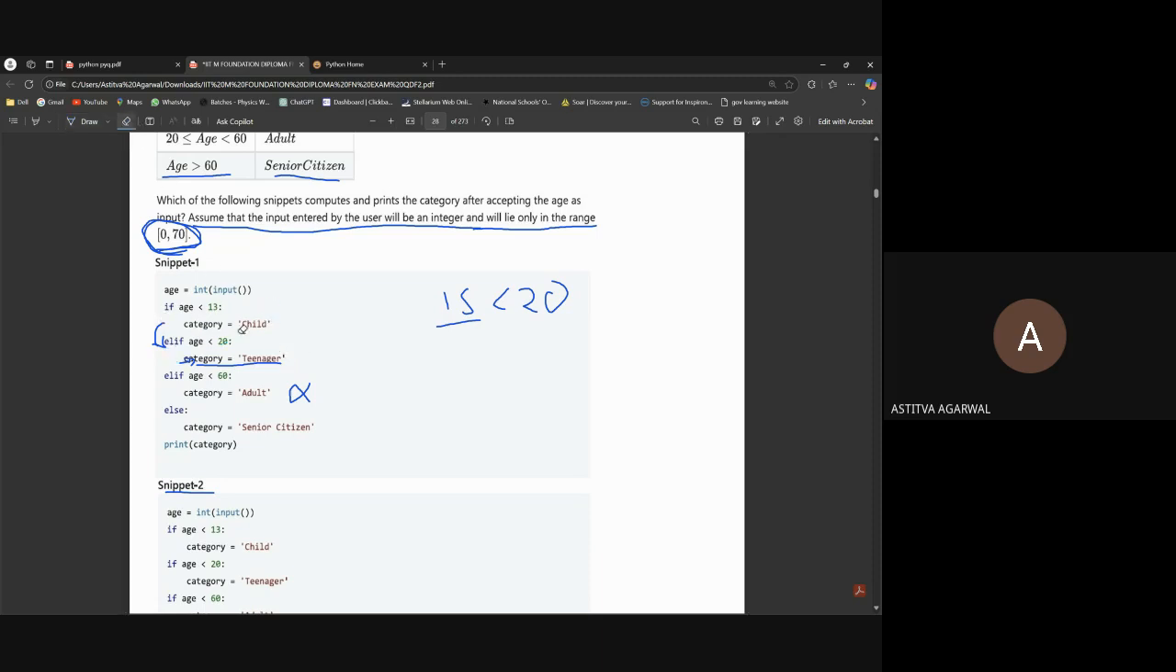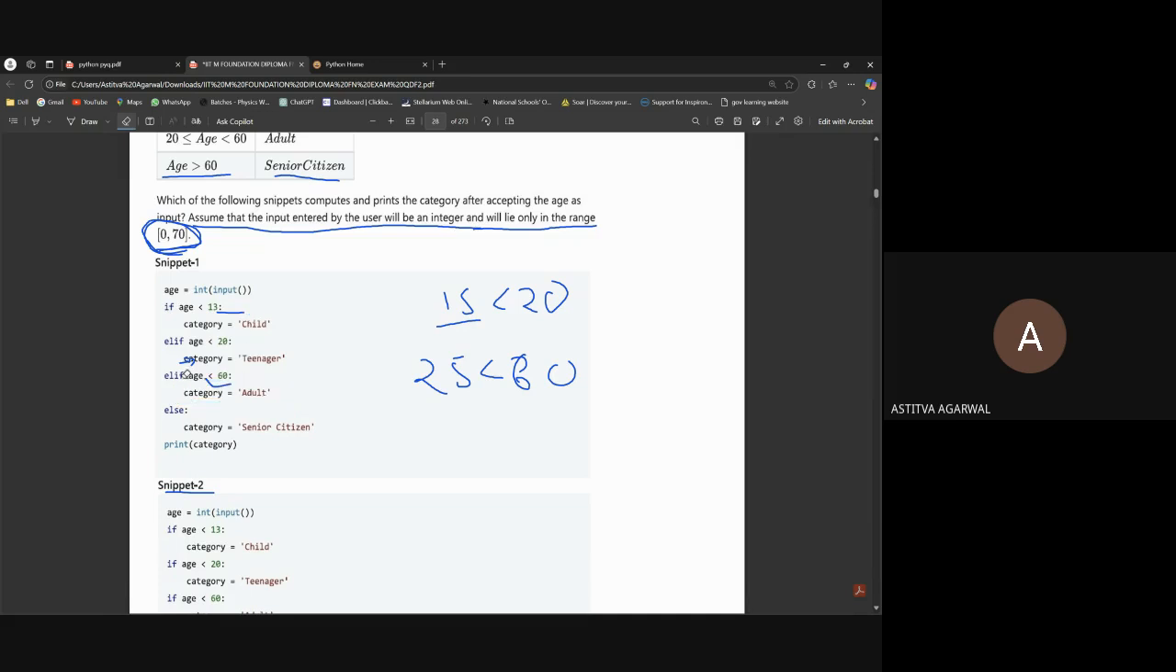Okay, let's say my age is, I guess, 25. If it's 25, then this if will be false because 25 is greater than 13. This will also become false because 25 is also greater than 20. But this will become true. Why will this become true? Because it's smaller than 60. Yeah, 25 is smaller than 60. This category will be adult. So the category will store adult.